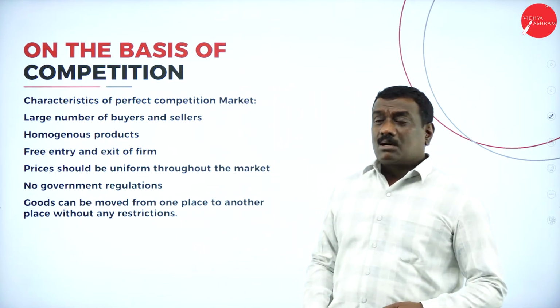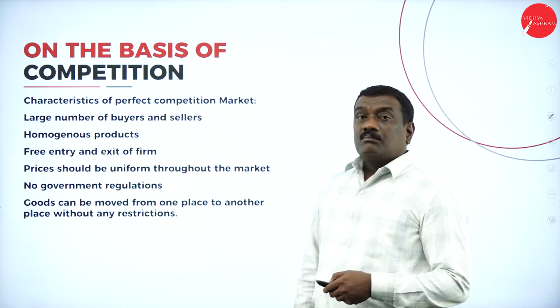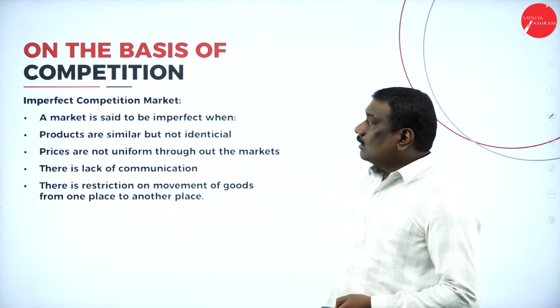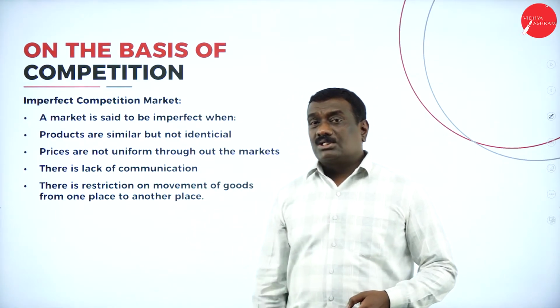Right? So this is about the characteristic features of the perfect competition market. Now coming to the next, that is the opposite of it, imperfect competition market.